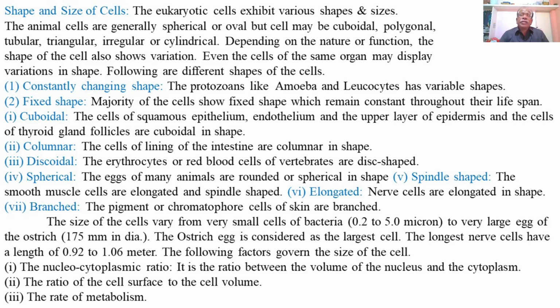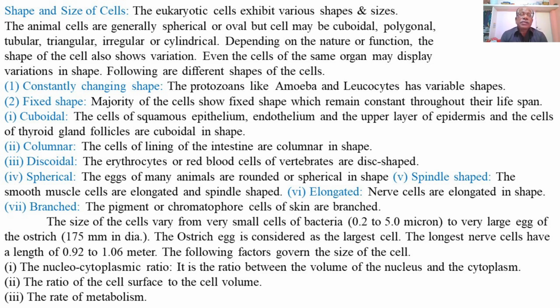Then branched cells: the pigment cells or chromatophore cells of the skin, like melanocytes, are of the branched type.